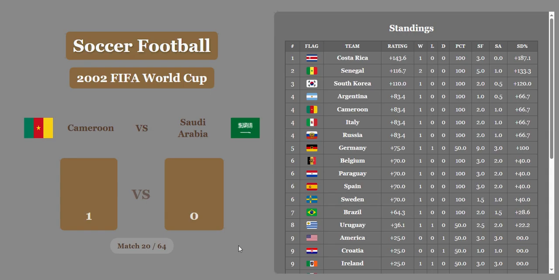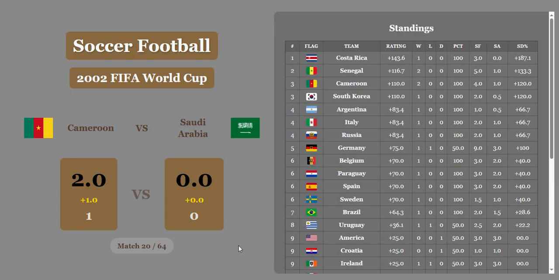Cameroon versus Saudi Arabia, 1-0. Cameroon wins it. They're going to get a whole goal for economic difference. So the final score after economics are considered is 2-0 in favor of Cameroon. And they're now tied in third with South Korea.